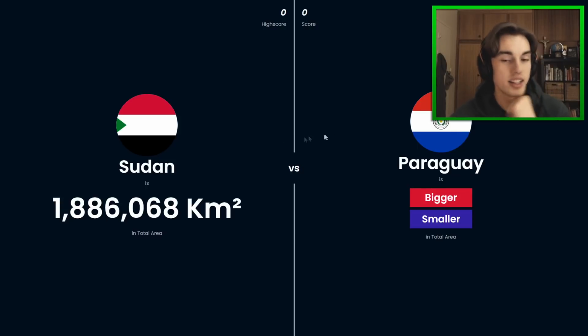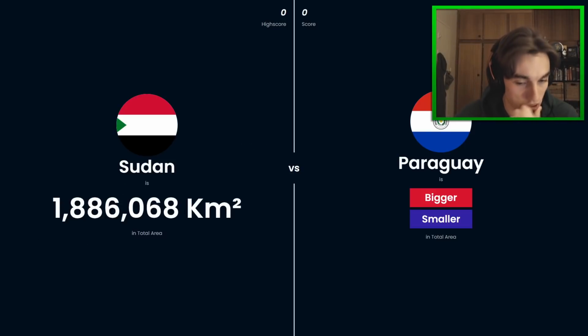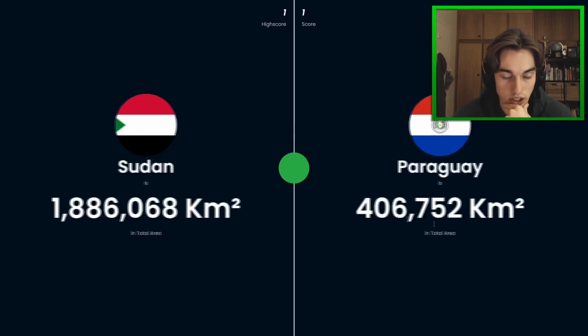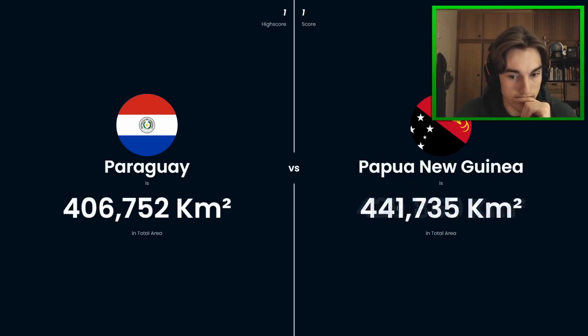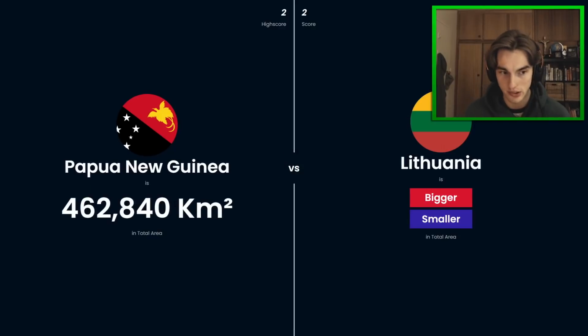So Sudan, obviously recently split into South Sudan and Sudan. So it's gotten a lot smaller, but it's still going to be bigger than Paraguay. So Paraguay is smaller. Yeah, 400. So yeah, actually about 4 times the size of something. So Papua New Guinea, this was more interesting. I think Papua New Guinea will actually be bigger than Paraguay because Indonesia is deceptively large, and so I think it will be bigger than Paraguay here. Ooh, just bigger. Good little toss up there.